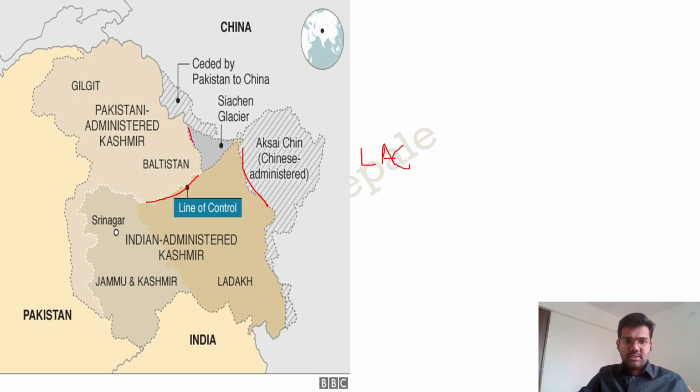Then over here, this triangle is very crucial. There was a question in the first lecture, the Siachen Glacier is located to the north of Nubra Valley. So Nubra Valley is somewhere over here, and to the north of it, we have Siachen Glacier. We'll talk about it today. Siachen Glacier is a part of India. Then this small region was ceded by Pakistan to China. This region is basically the Shaksgam Valley. I hope the political map of Jammu and Kashmir is clear to you.